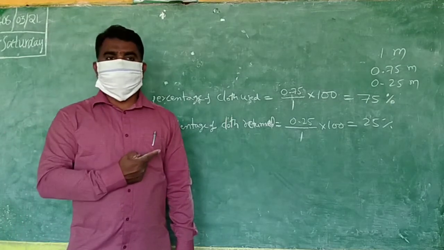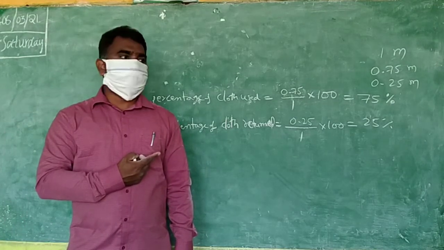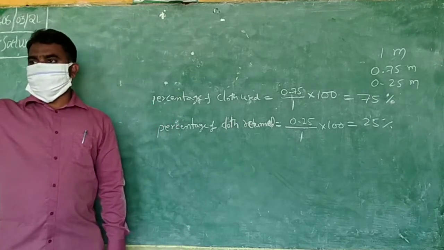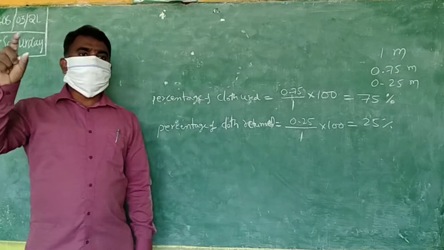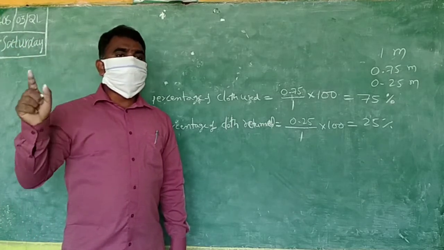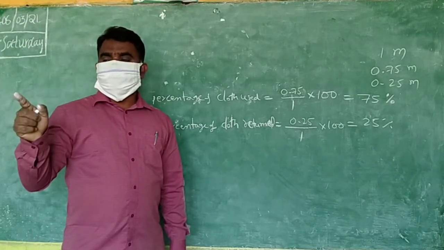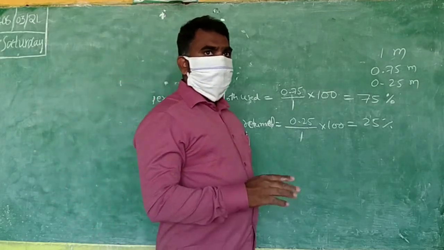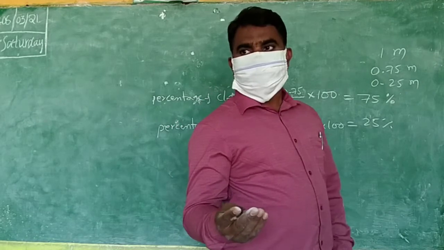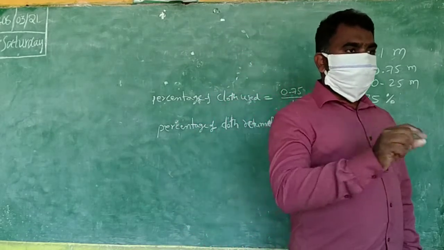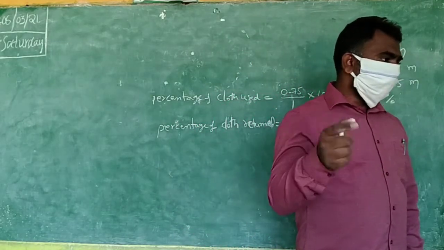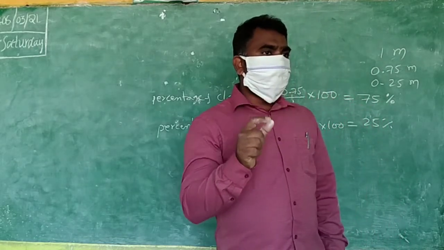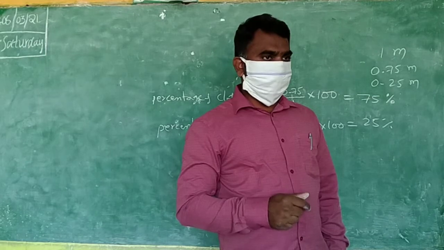You see what I am doing? I am using the same formula for all. What formula? For finding percentage: numerator by total denominator into 100. Okay, same pattern. Up to now 3 problems you have done. Boys percentage, girls percentage. So what have you taken? Boys above by total into 100, or girls above total into 100.